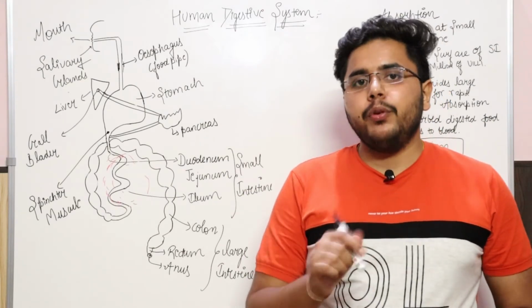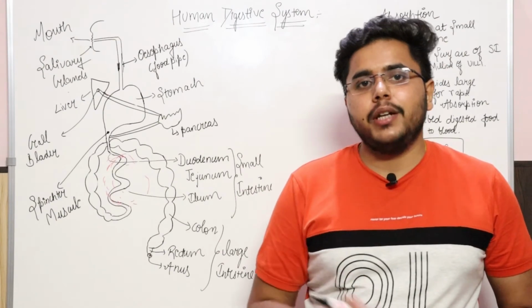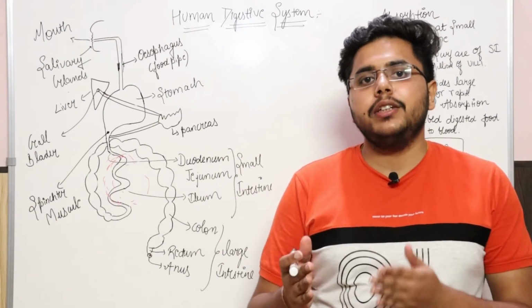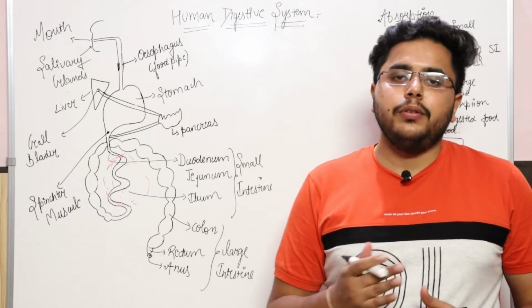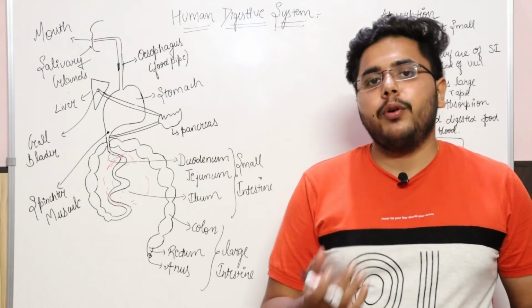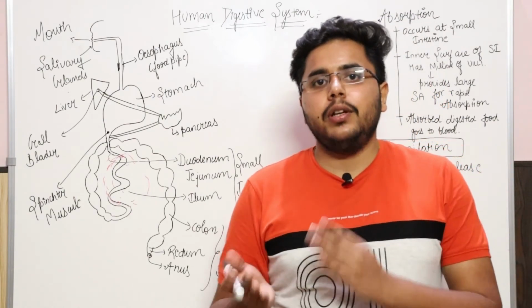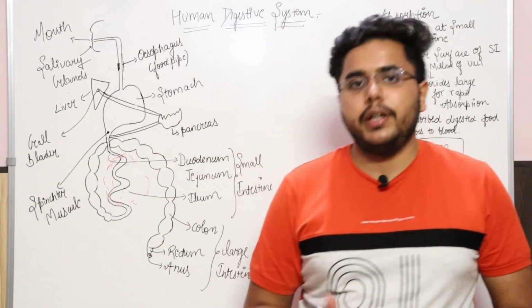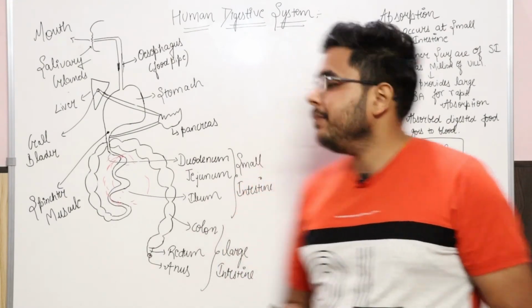Okay, and one more interesting thing about the small intestine is that herbivorous animals actually need a larger small intestine than humans, because they eat a lot of grass and plants, and a large amount of cellulose is present in that. So in order to digest that, they require a larger small intestine. Okay, so this is also a practical fact here.